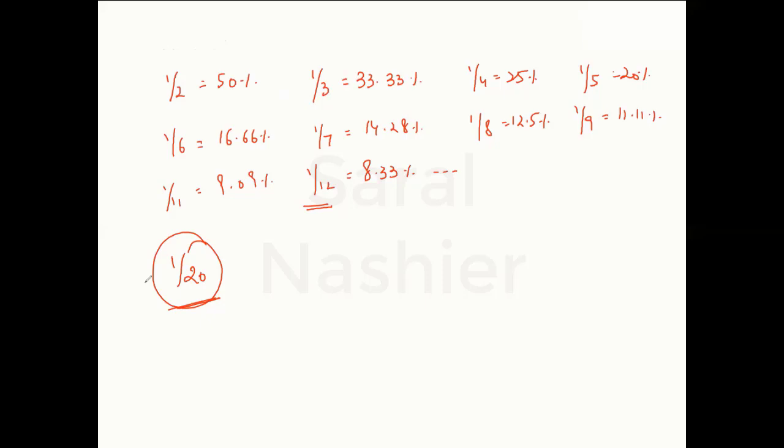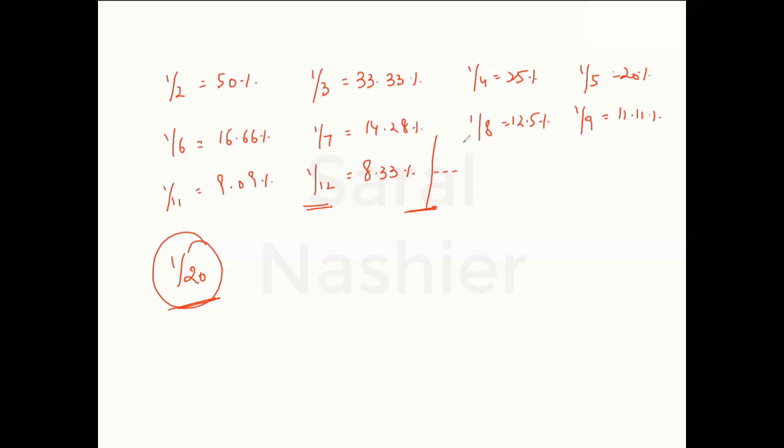Doing these values will definitely help you, because when you have to calculate a certain percentage, if let us say you have to calculate something like 6.3 or 6.4%, and you know 6.25 is 1 by 16, it will become easier for you. Till 1 by 12 it is mandatory, and after that it is optional. You might do, you might not do.